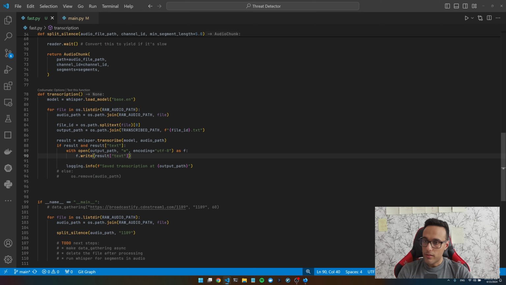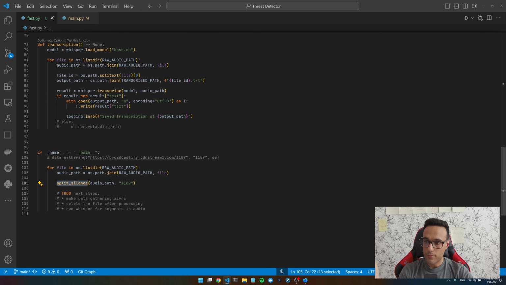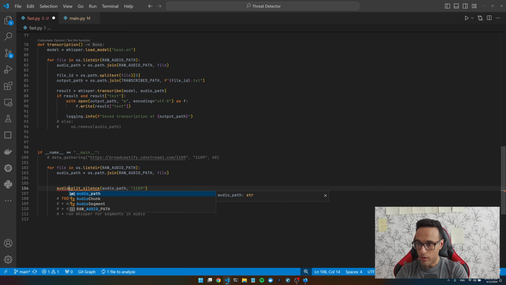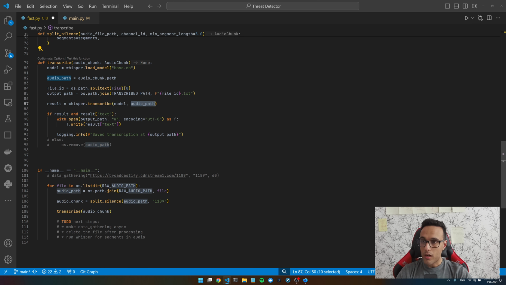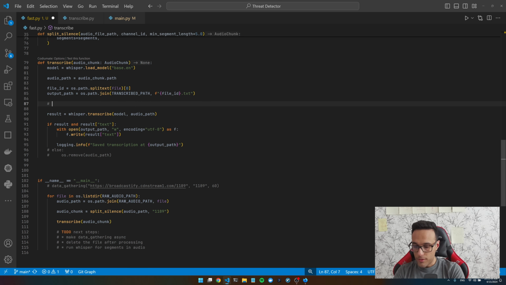The change that we need to make here is we don't want to transcribe the whole file, rather just the segment that we found here, right? So for each file, we have audio chunks. And here, when we say transcribe this audio file, I'm going to trim the audio file.